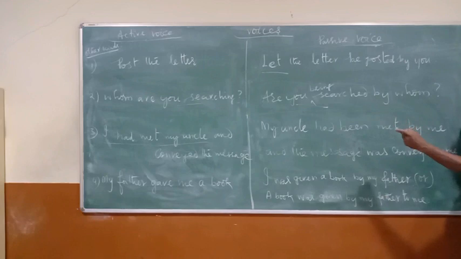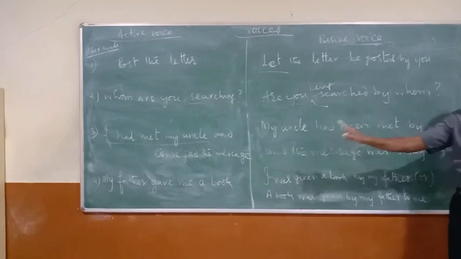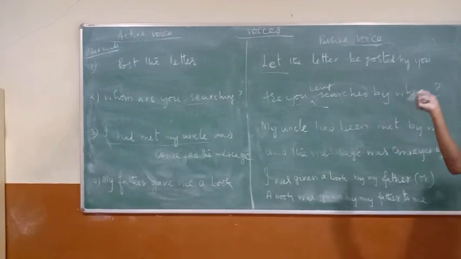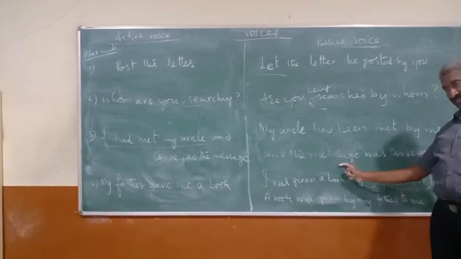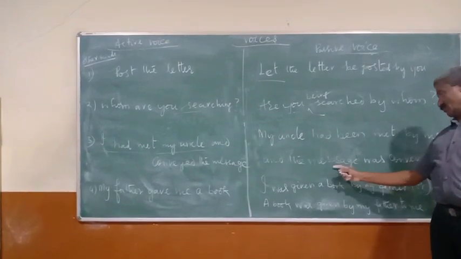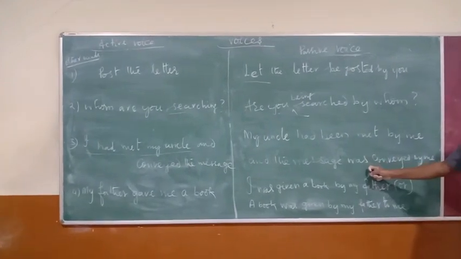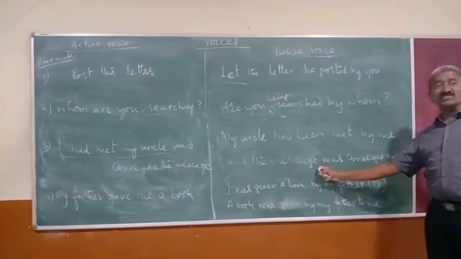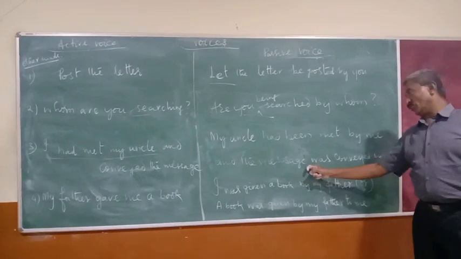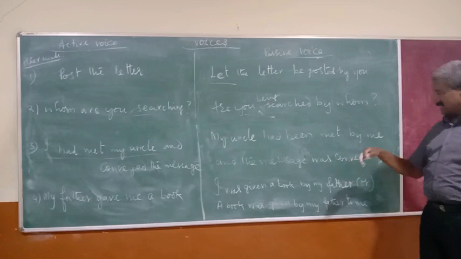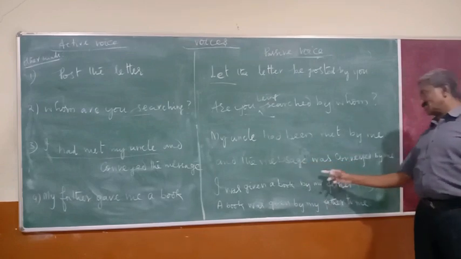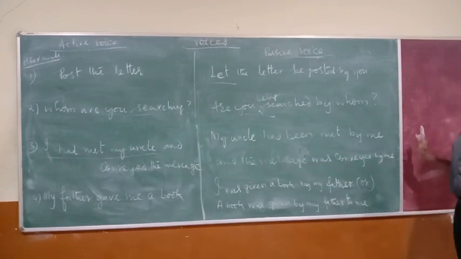Another sentence is a message. The message conveyed is simple past. So it can be changed into was plus past participle, or were plus. Here it is a message, third person singular. So the message was. If it is messages, so the messages were. It is not messages here. Now it is a message. Message was conveyed by me.